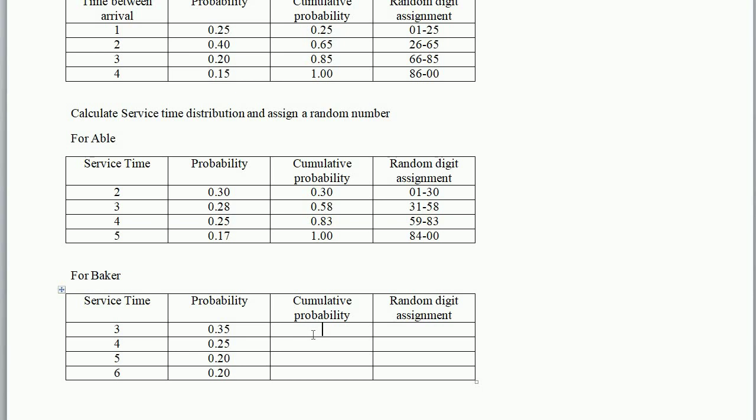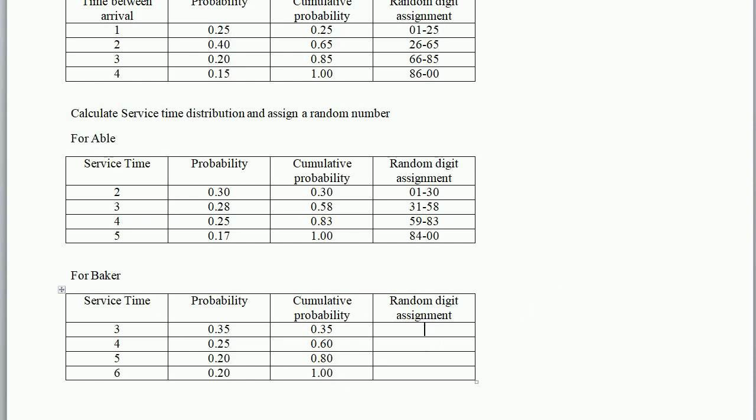For Baker, these values are given in the question, so calculate the cumulative probability. The first one is 0.35 and the next one is 0.25. We add these two, 0.35 and 0.25, and you get 0.60. Again, add 0.60 plus 0.20 and you get 0.80. The next value is 1.00.